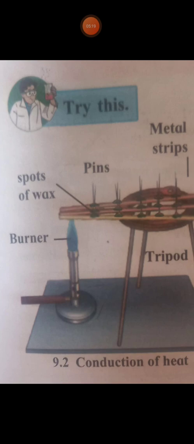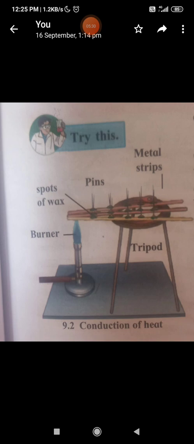Stick a pin in each of these spots so that it is upright. Now insert the end of all 3 bars into the flame at the same time. Observe for a while. What do you see? From where do the pins start falling first? Why? Think and tell.